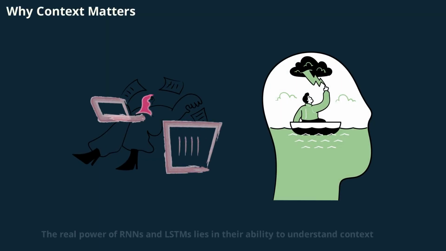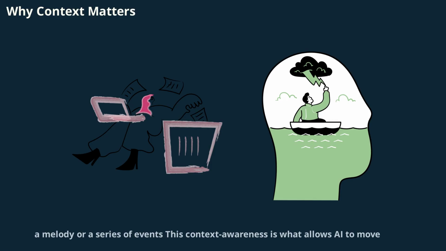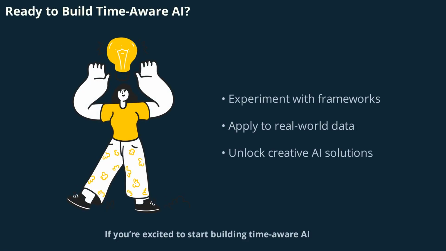The real power of RNNs and LSTMs lies in their ability to understand context. By remembering what came before, these networks can make sense of complex sequences, whether it's a sentence, a melody, or a series of events. This context awareness is what allows AI to move beyond simple pattern recognition and towards true understanding. If you're excited to start building time-aware AI, now is the perfect time to dive in.